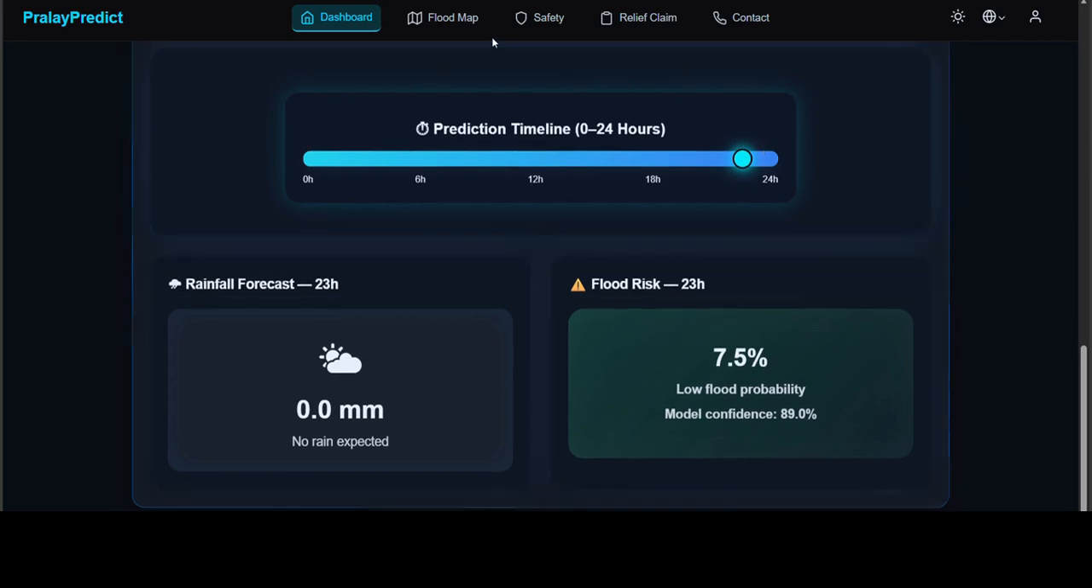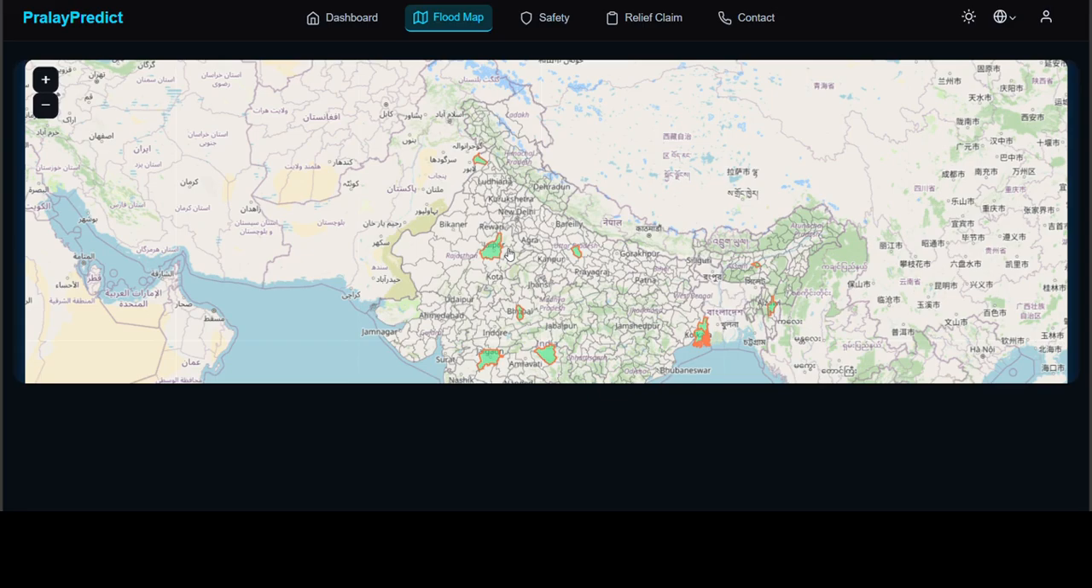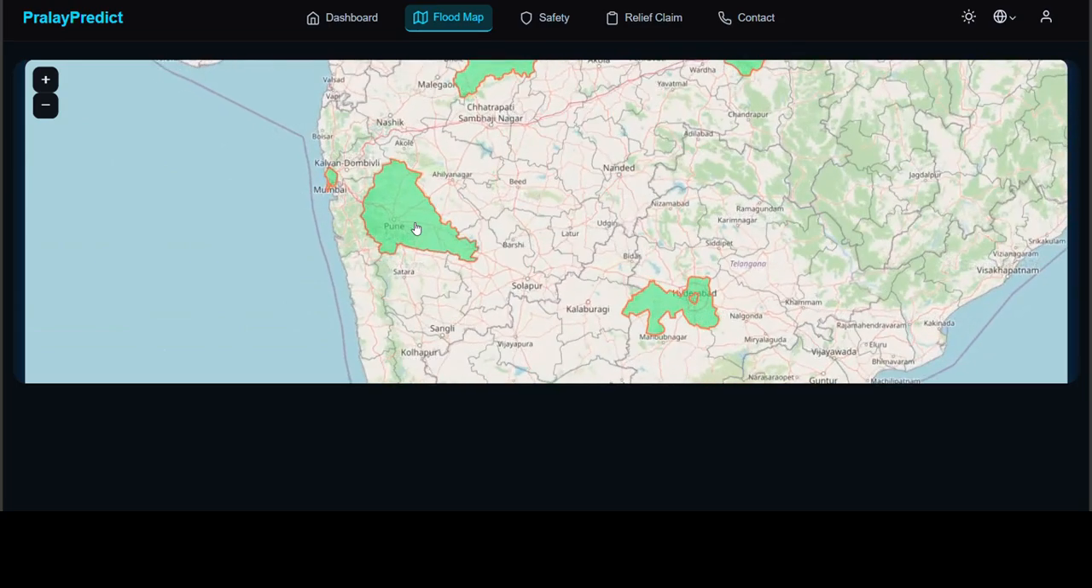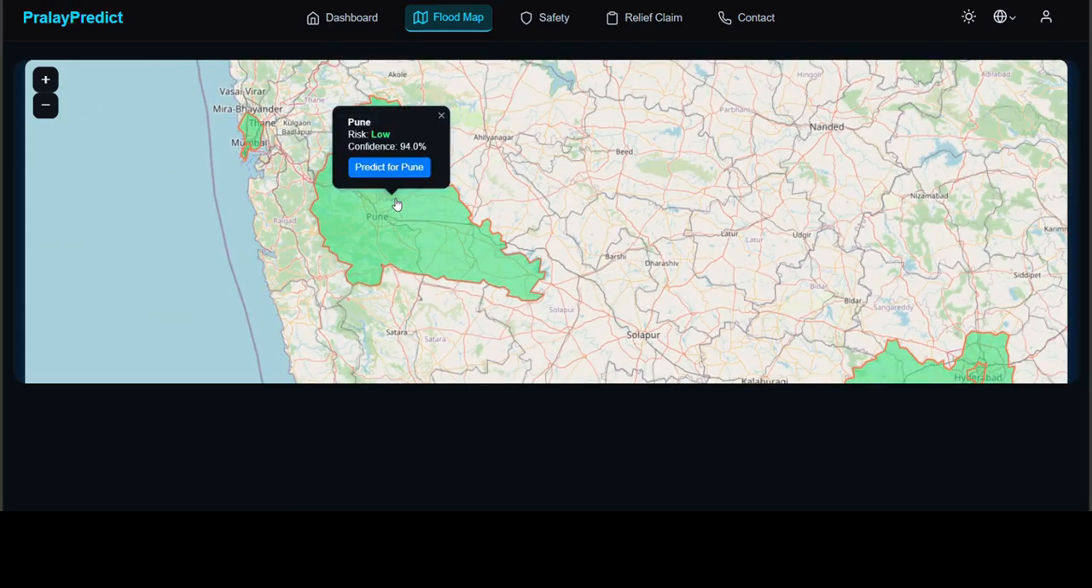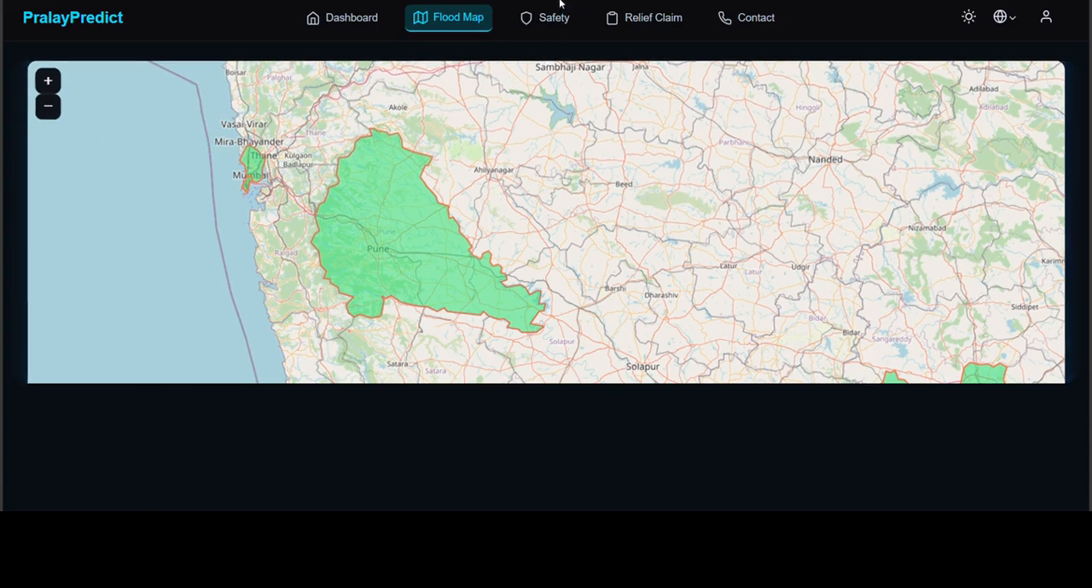Going to the next page, we have a flood map. This is a district-level heat map based on the real-time city predictions. Likewise, we can see for Pune, it is showing the risk is low. Again, for Mumbai, it is also showing risk is low. We are currently fetching only some of the major cities, and will be expanding to more.